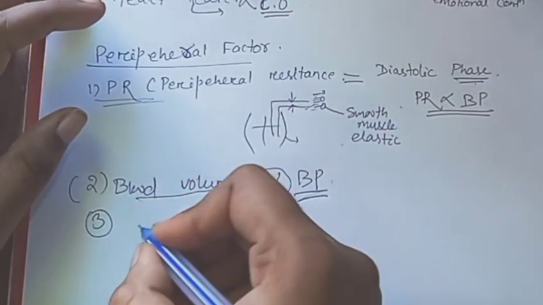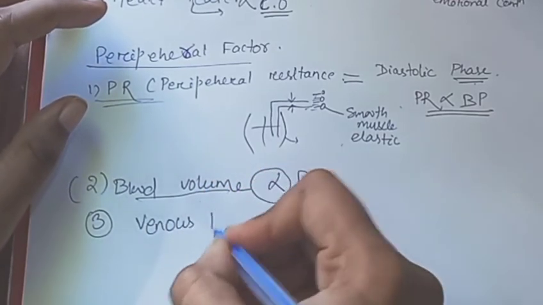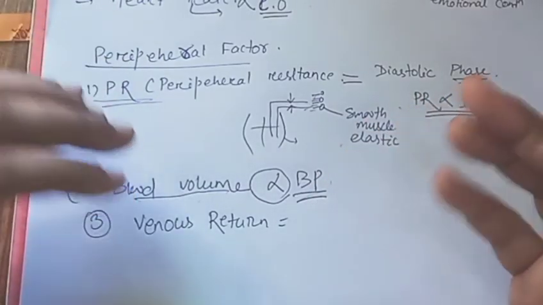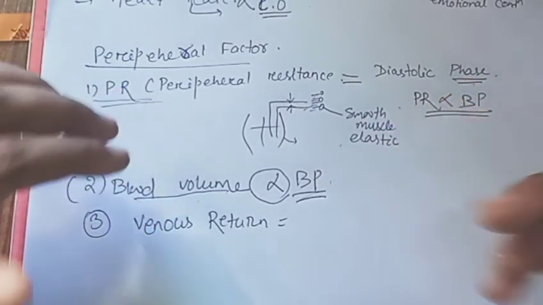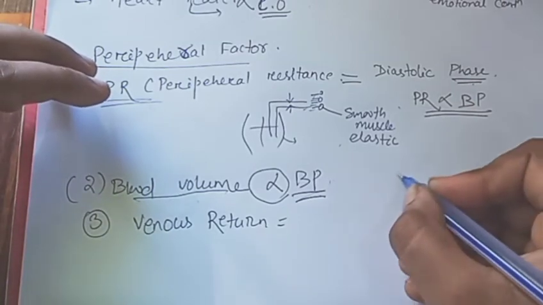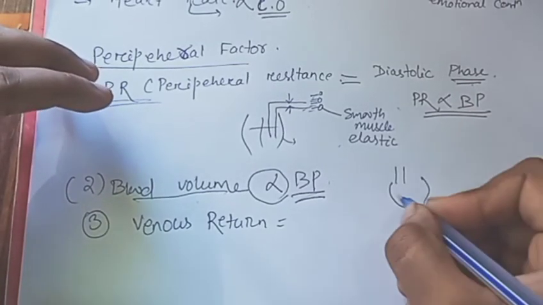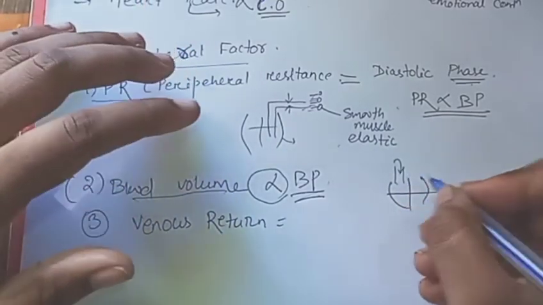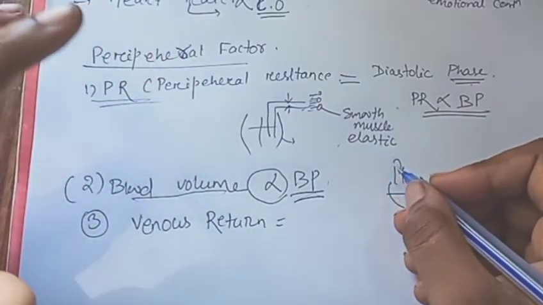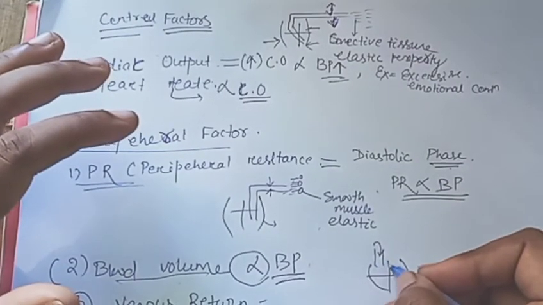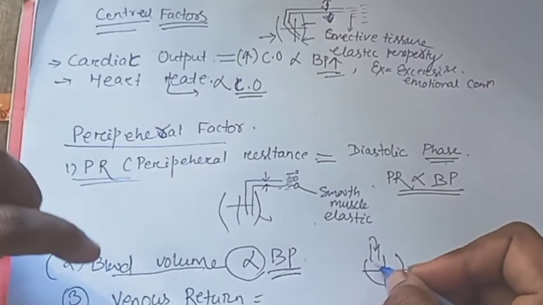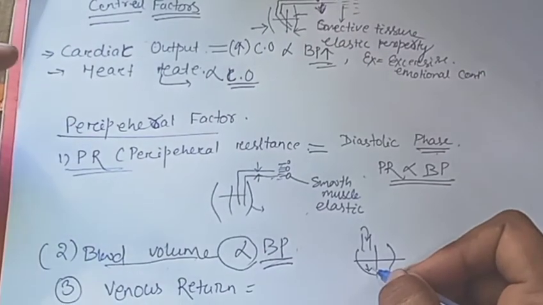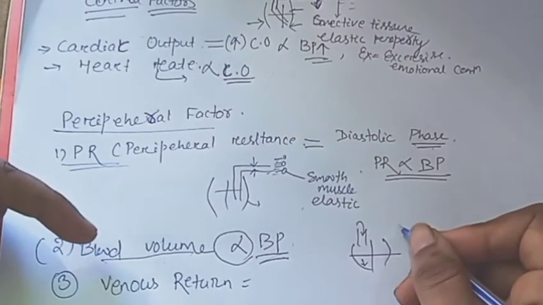Then the third thing is our venous return. Venous return means that the blood returns to the heart. If we consider the inferior vena cava, it opens into the right atrium. So when there is venous return, meaning blood returning in the vena cava or inferior vena cava, ventricular filling will occur. So the cardiac output also increases, and blood pressure also increases.